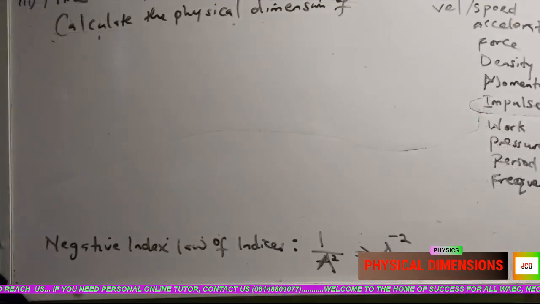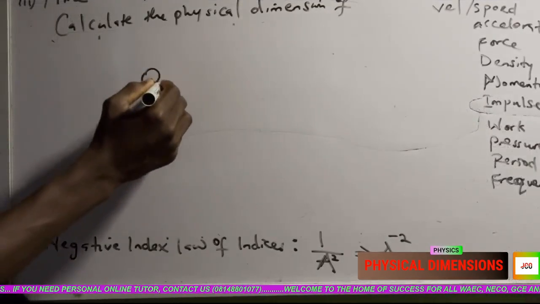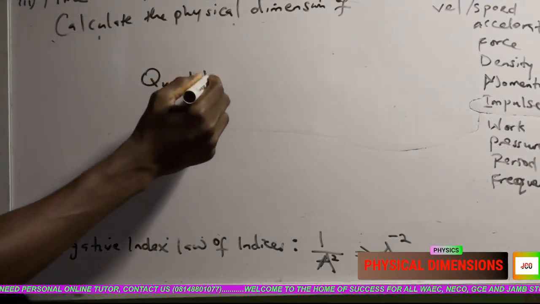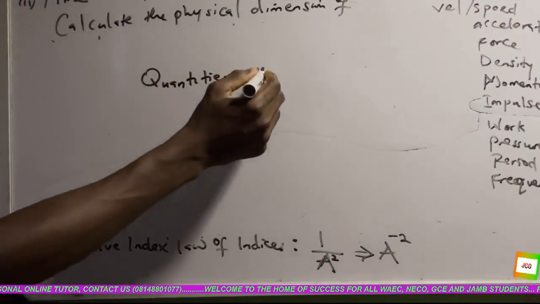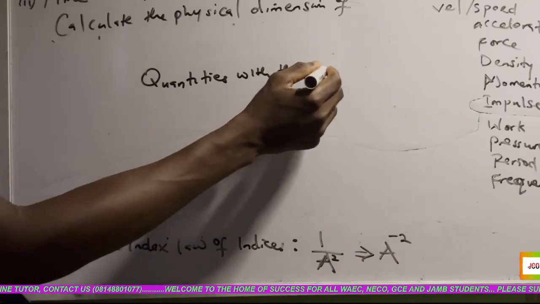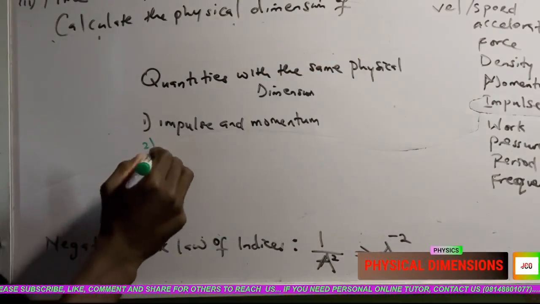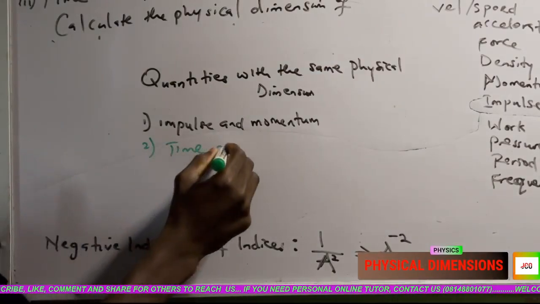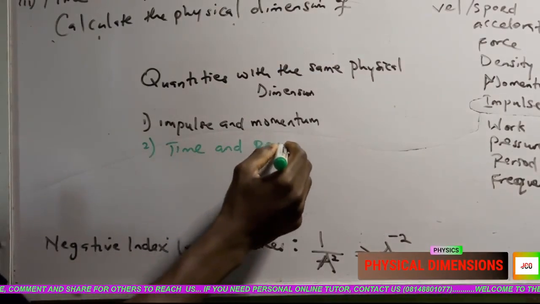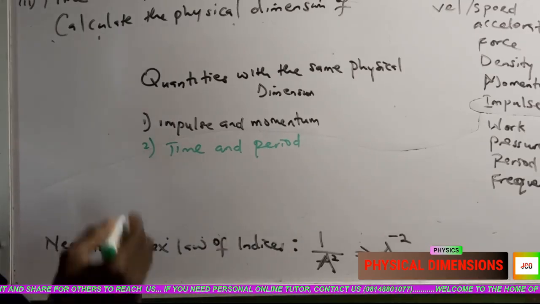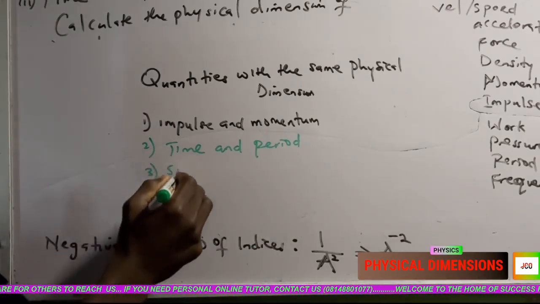Number one, I'm going to look at quantities with the same physical dimension. Then we also have time and period. Time and period have the same physical dimension.